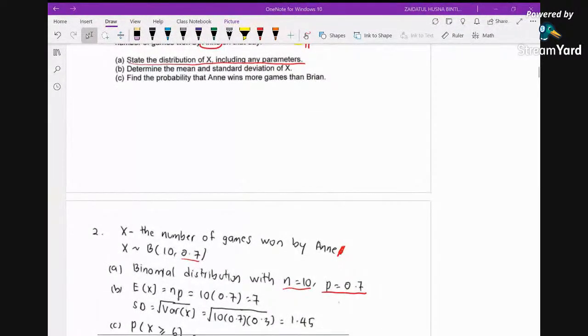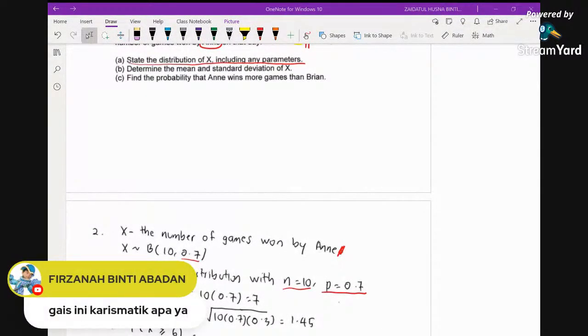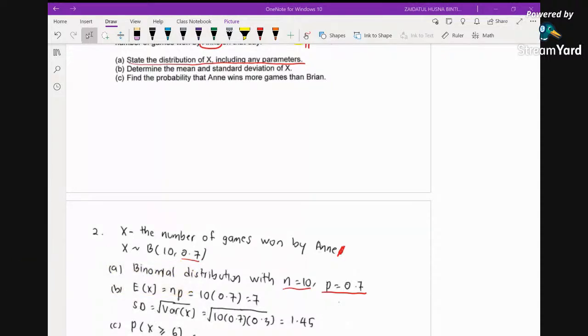Okay, we do have one question here. Phil asks, guys, what is this charismatic? By the way, this is charismatic set D, which I haven't distributed yet. I don't think you have the soft copy with you, but soon I will share this with you. Okay, so now let's continue.